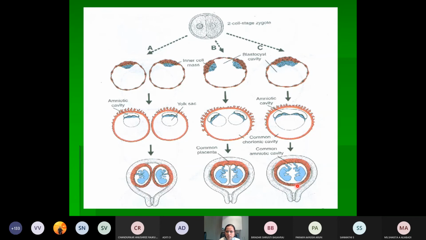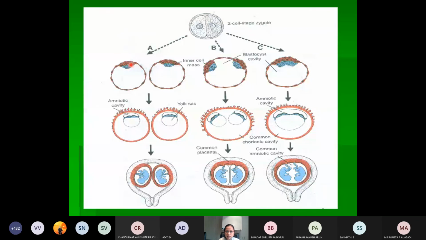So these are the three types of the monozygotic twins. One is monozygotic and dichorionic. The other one is the monochorionic diamniotic. The other one is the monochorionic and monoamniotic, where one amniotic cavity and one chorionic sac will be seen. So this is all the factors which is leading to the monozygotic twins.